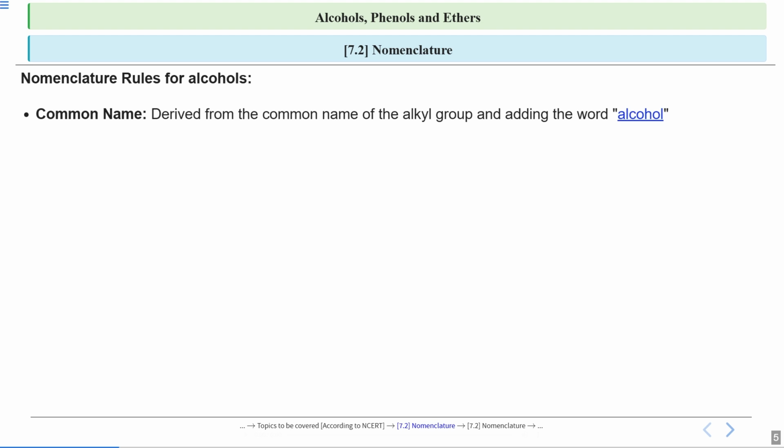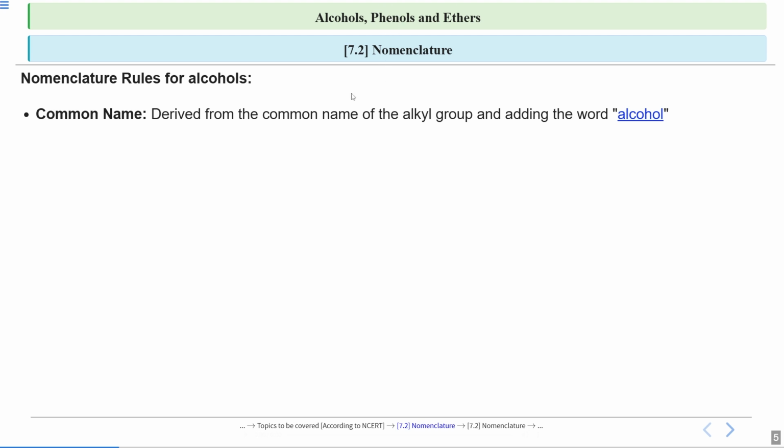First we will talk about the nomenclature rules for alcohols, starting with common names. See, most of the time in common names, no set of rules is followed when we are naming the compound. Sometimes the name is given just like that. So you need to remember that when we are following the IUPAC nomenclature, we follow a certain set of rules, whereas in common names, there is no such set of rules for naming them.